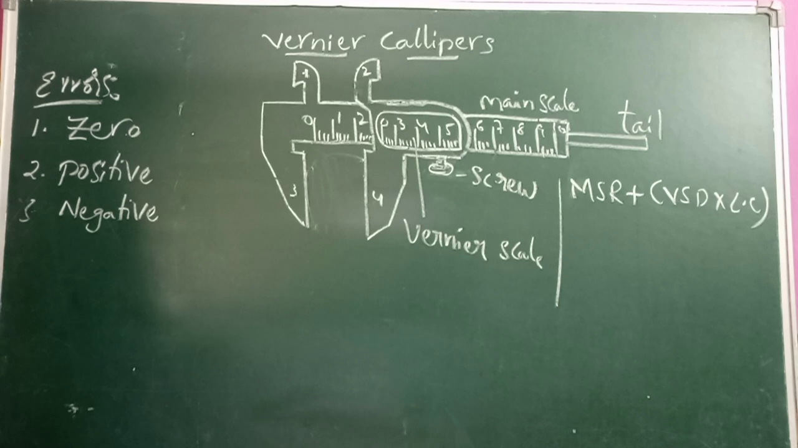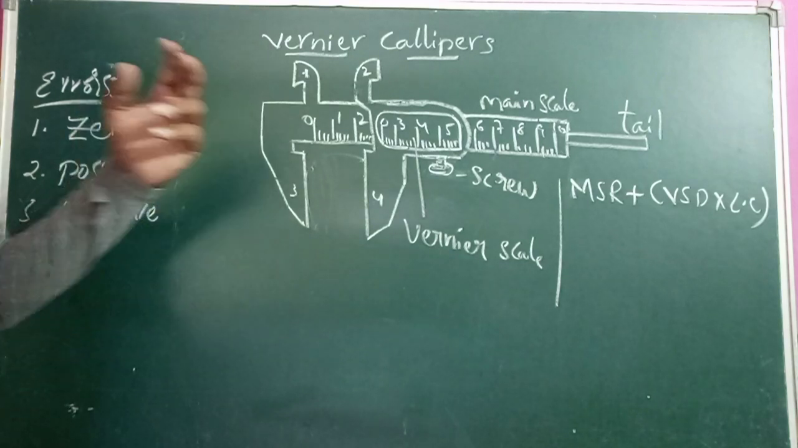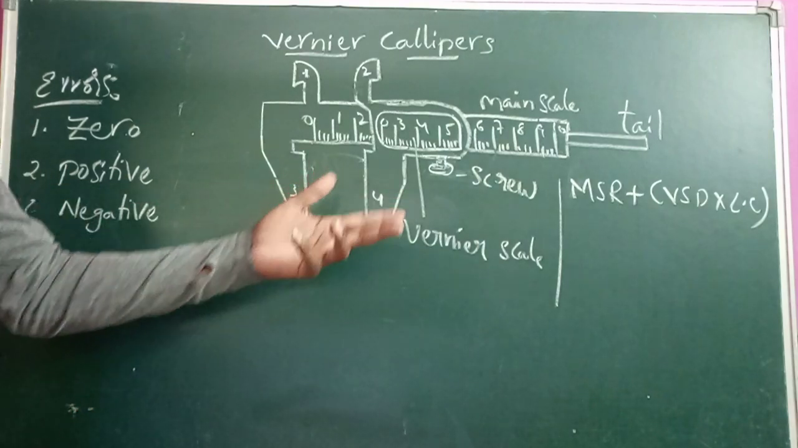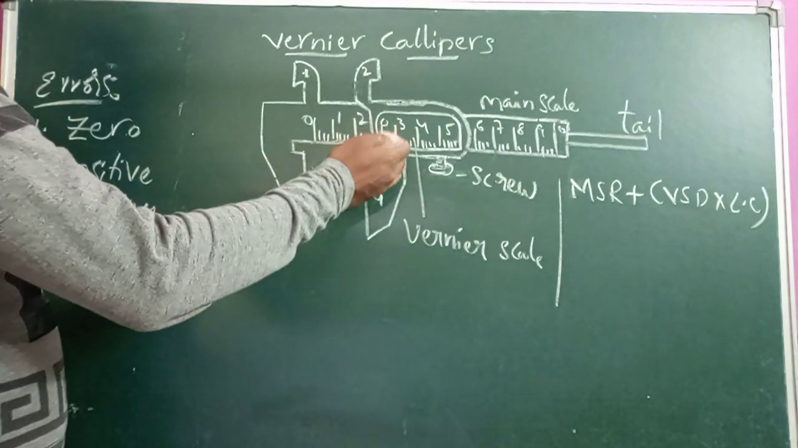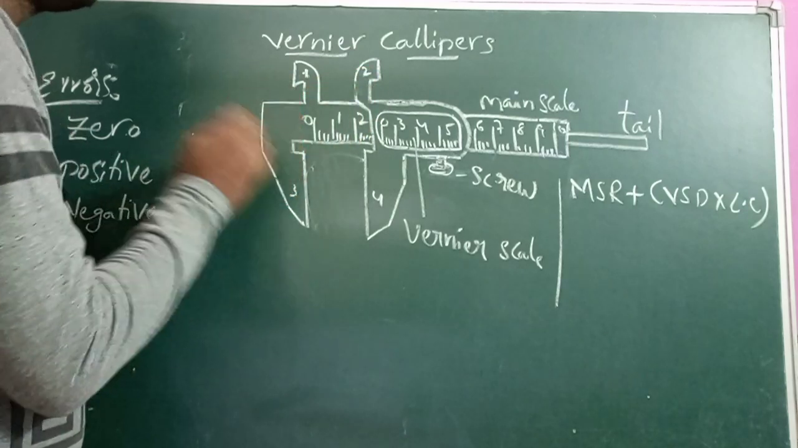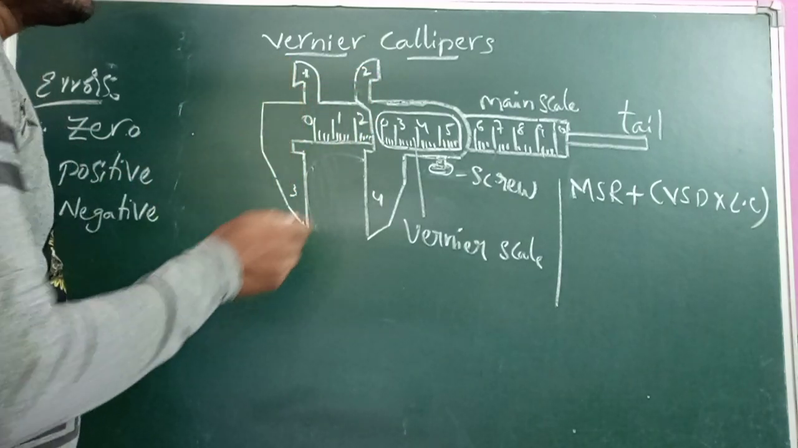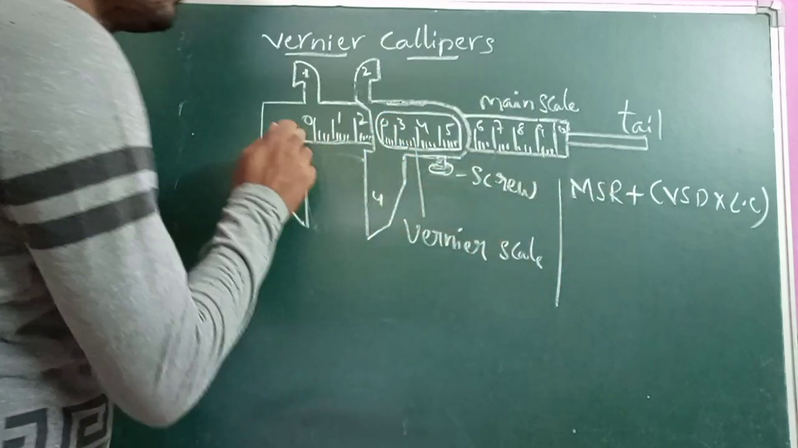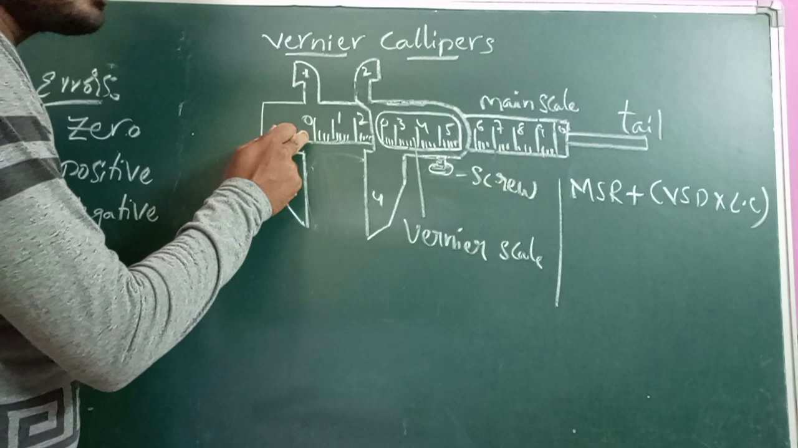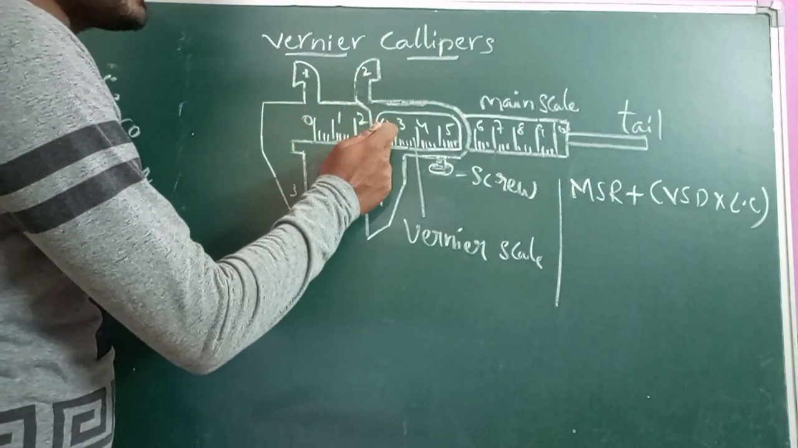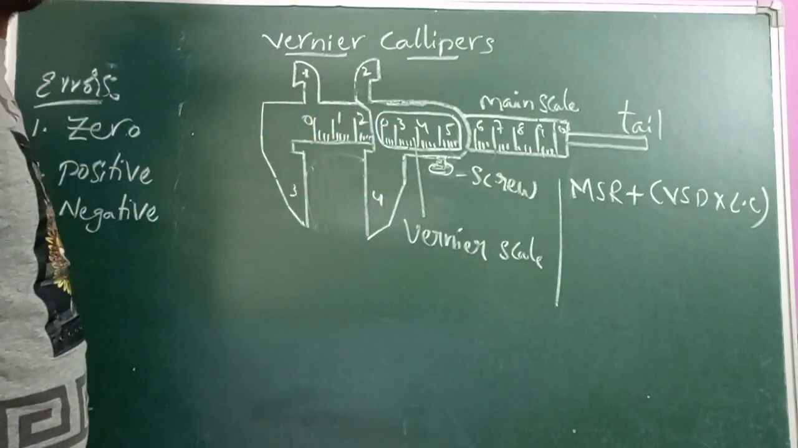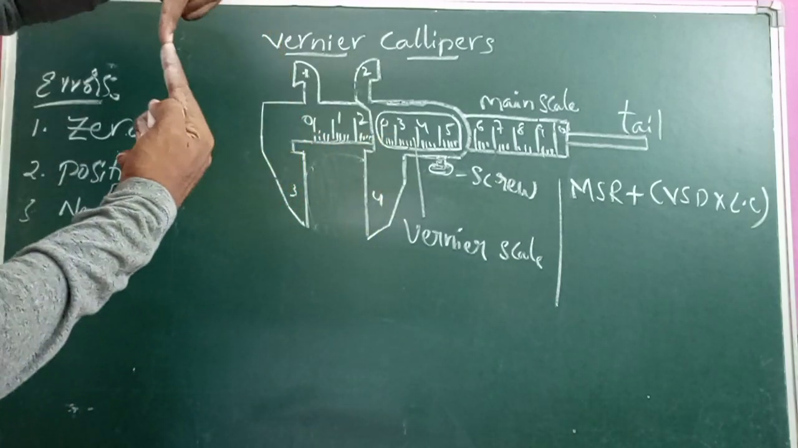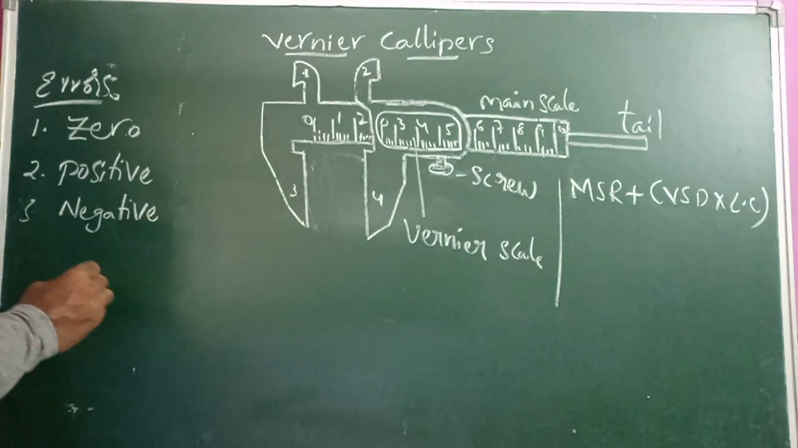But while manufacturing the devices, some errors may occur. That means whenever jaws 2 and 4 come close to 1 and 3, either the zero of the vernier scale is to the right side of the zero of the main scale, or the zero of the vernier scale is to the left side of the zero of the main scale. That means these two zeros do not coincide with each other.